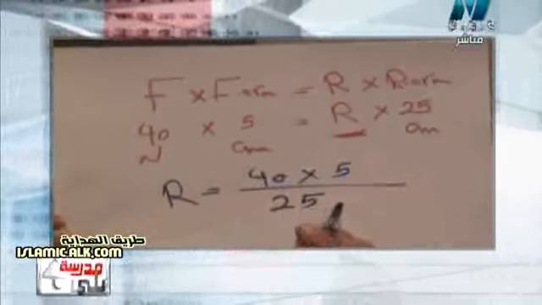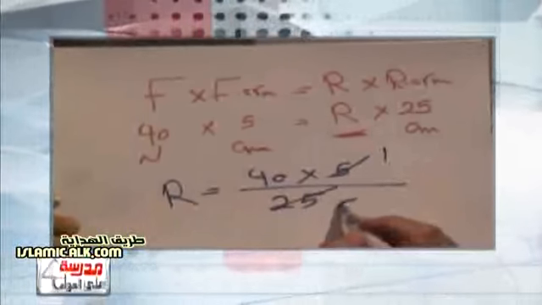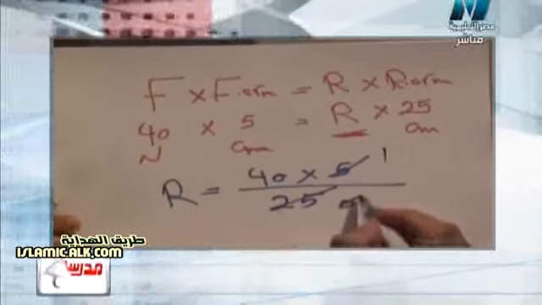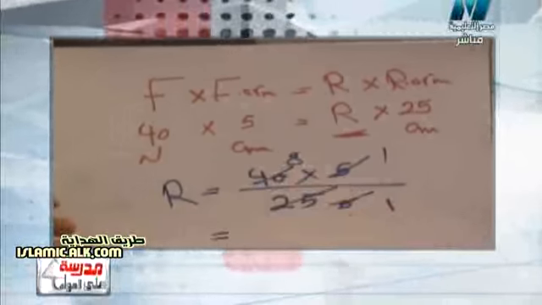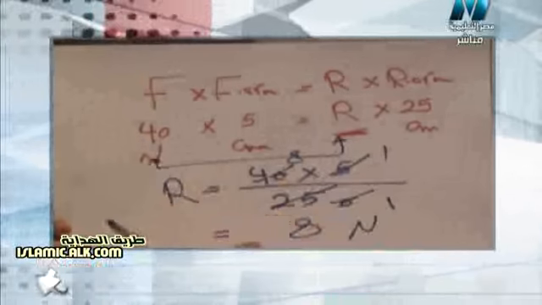So surely the resistance force equals 40 times 5 divided by 25. So we can make abbreviation. 5 divided by 5 equals 1. 25 divided by 5 equals 5. Another abbreviation: 5 divided by 5 equals 1. 40 divided by 5 equals 8. So resistance will be 8 what? 8 Newton.